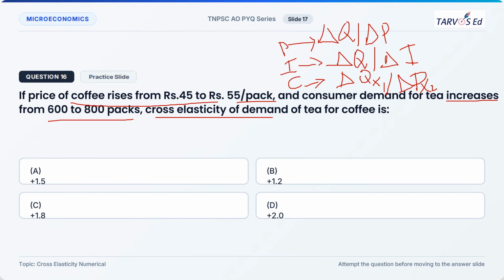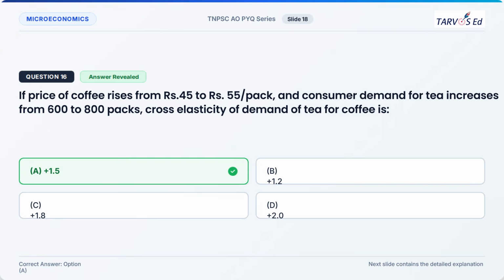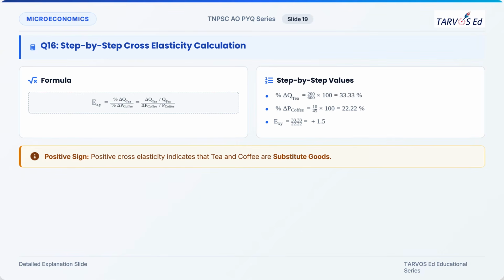So what impact will there be on the quantity demanded of X1 due to the change in the price of X2? Here they are asking for cross elasticity of demand. So try to calculate it. The correct answer is option A. We'll see the explanation here.